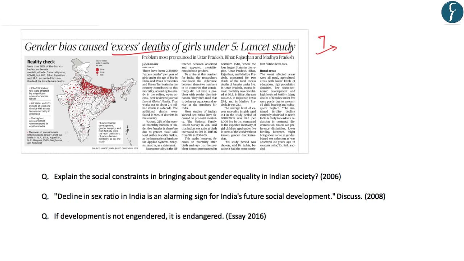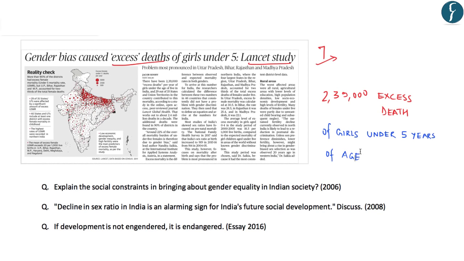This news suggests that there have been roughly 2,39,000 excess deaths per year of girls under the age of 5 years in India. And as per the study conducted by Lancet Global Health, as mentioned here, 29 states and union territories in India contribute to this excess mortality or excess death for girls under 5 years of age.